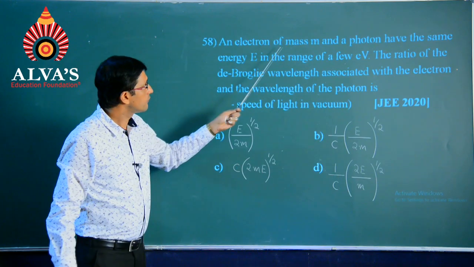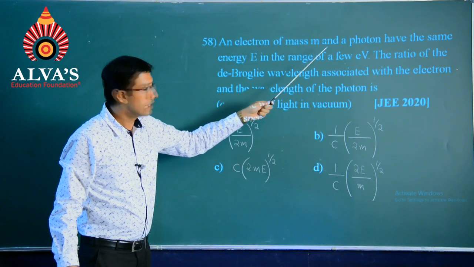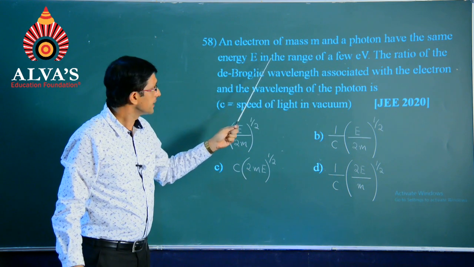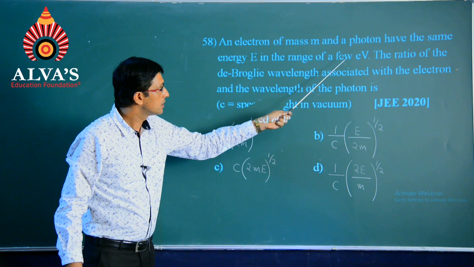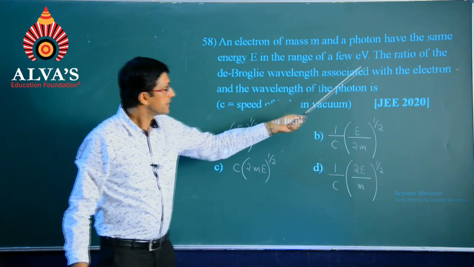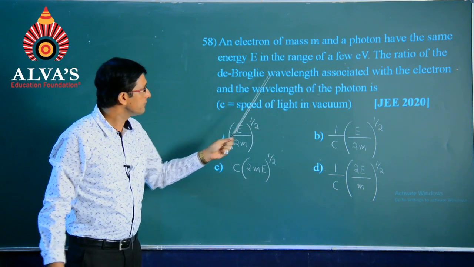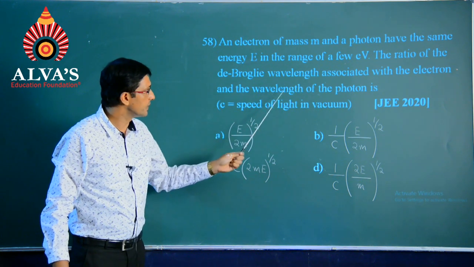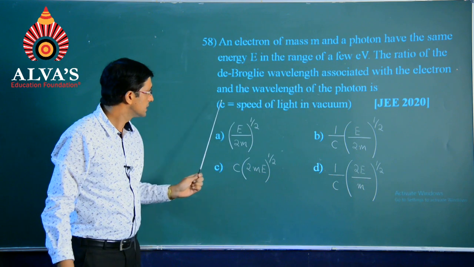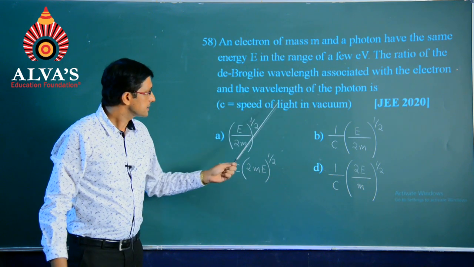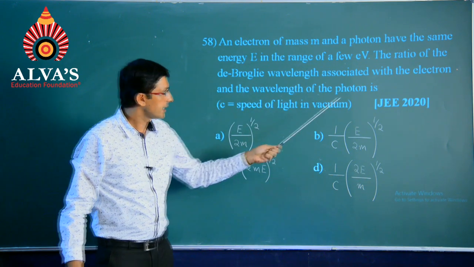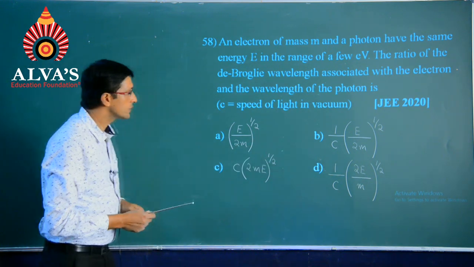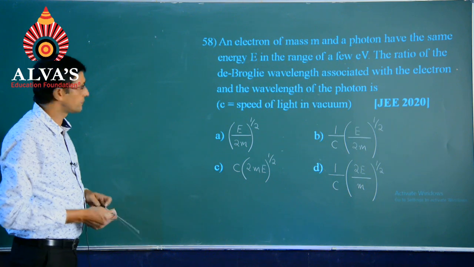An electron of mass m and a photon have the same energy E in the range of a few electron volt. The ratio of the de Broglie wavelength associated with the electron and the wavelength of the photon is, c is the speed of light in vacuum, a question of JEE 2020. So, let us begin with the solution this way.